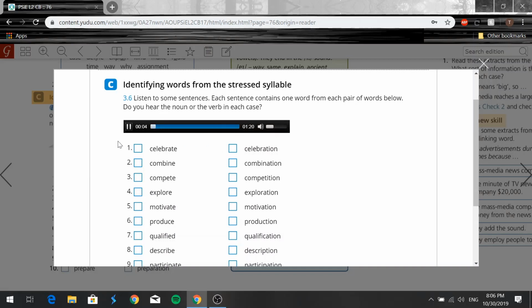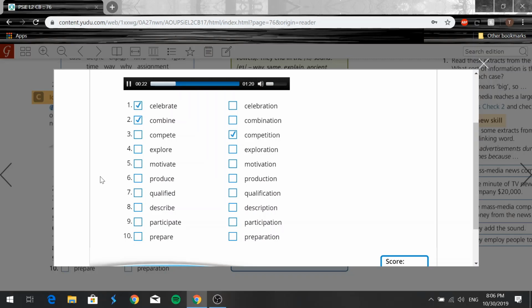1. The festival is celebrated in August. 2. When you combine all the colours of the rainbow, white light appears. 3. The competition is won by the strongest man. 4. Man has always wanted to explore space. 5. It is very important to motivate people to do a good job. 6.